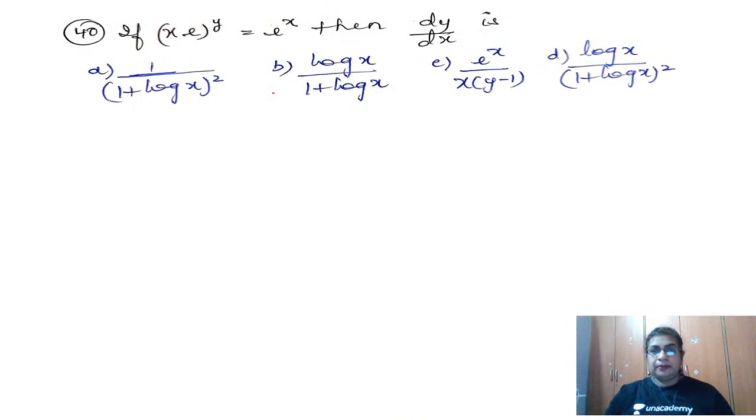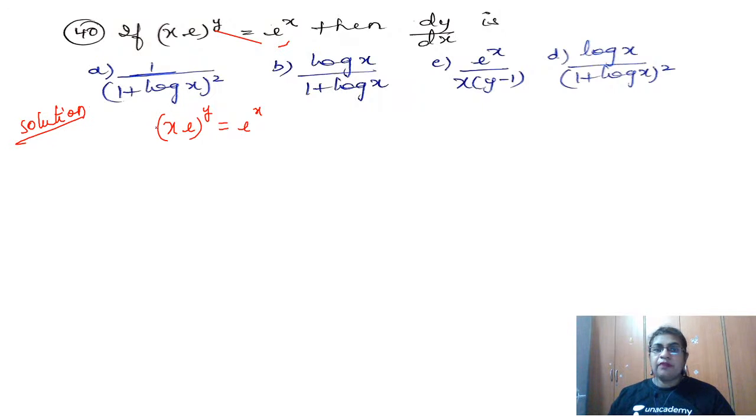Question number 40. Okay, so look into this question. We have if (x e)^y is equal to e^x, then what is dy by dx equal to? So this is from once again the differentiation chapter. What is given? (x e)^y is equal to e^x. The question is dy by dx, but I need to simplify.